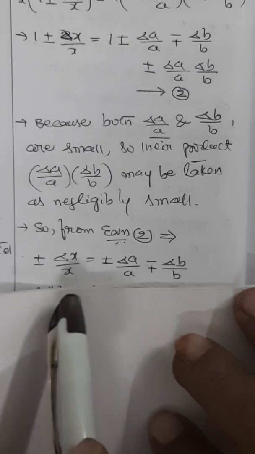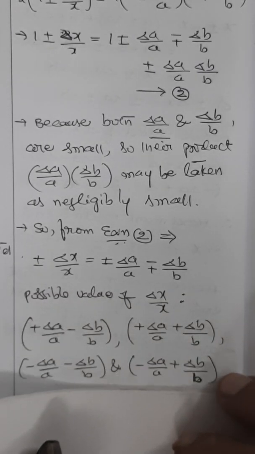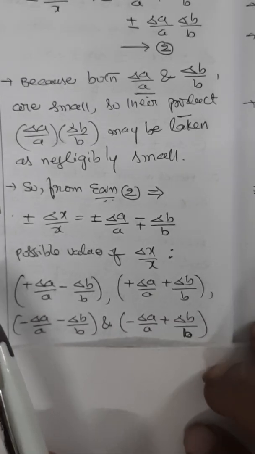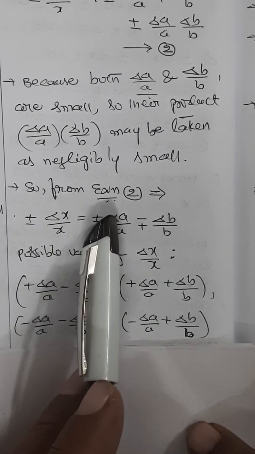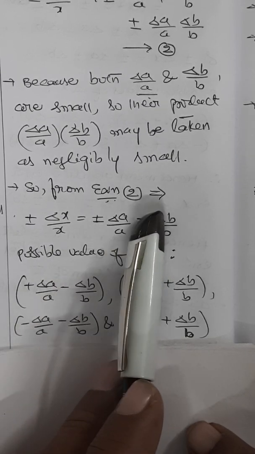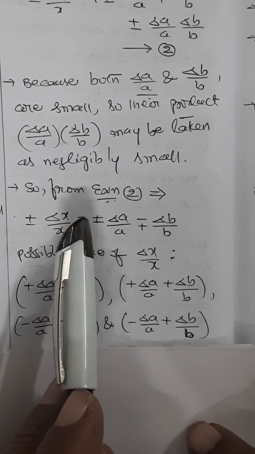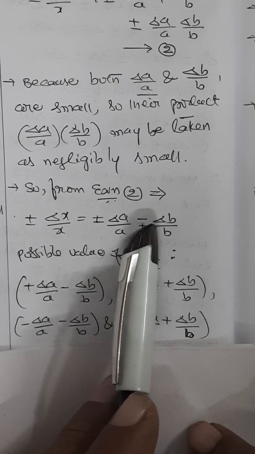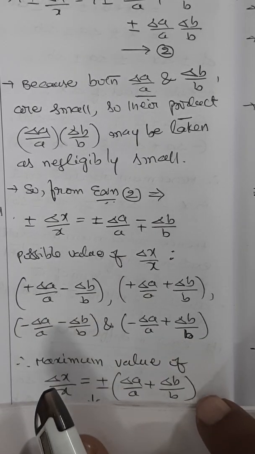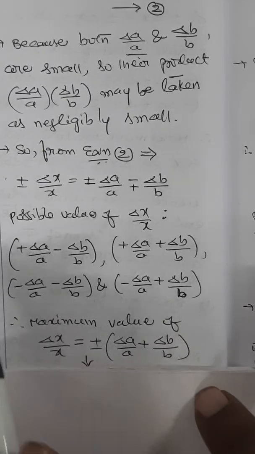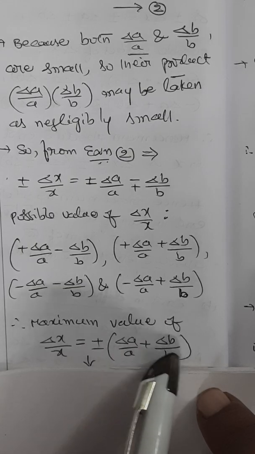That's it. Now the possible values of delta x by x could be 4 possible values as usual, which are plus delta a by a minus delta b by b, plus delta a by a plus delta b by b, minus delta a by a minus delta b by b, minus delta a by a plus delta b by b. So these are the four possible values. Therefore, the maximum value of delta x by x can be taken as plus or minus delta a by a plus delta b by b.